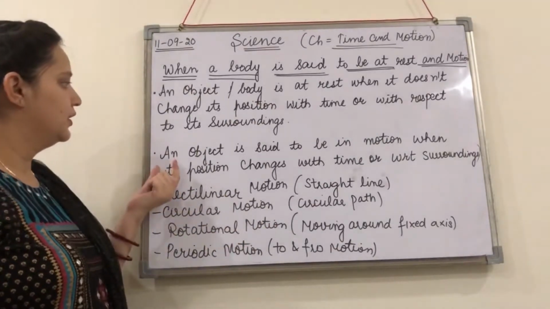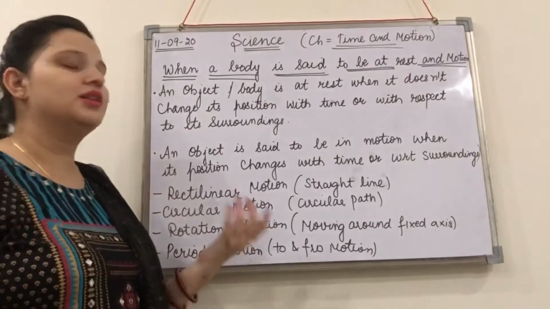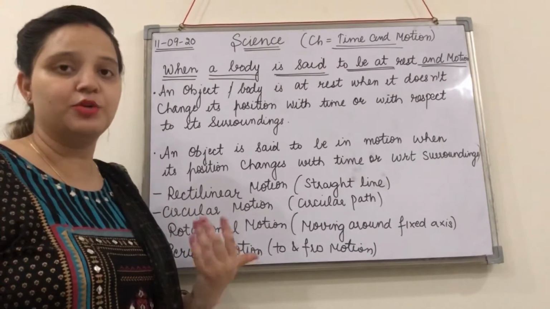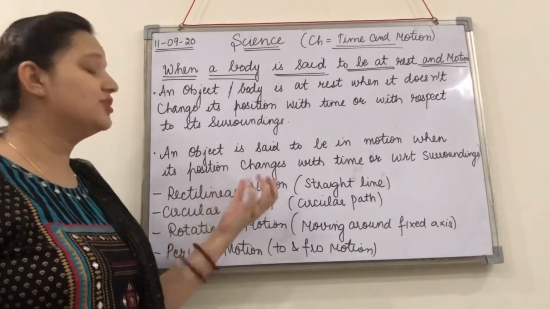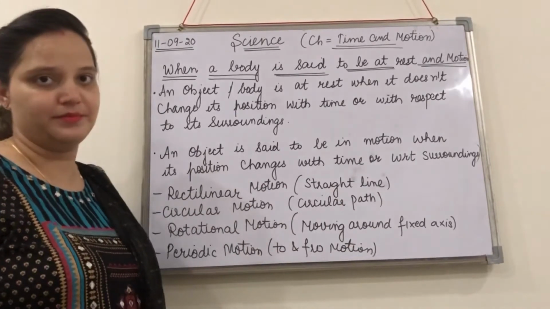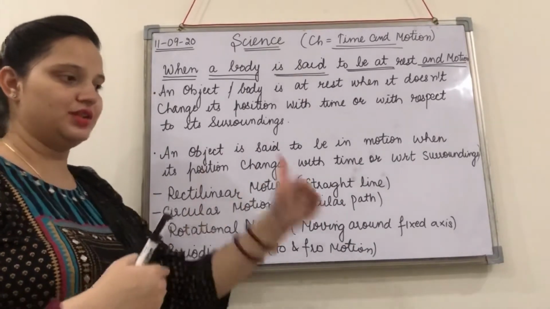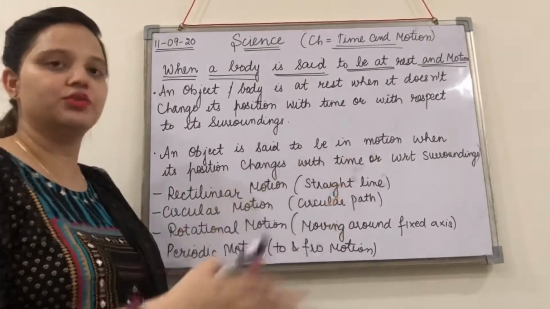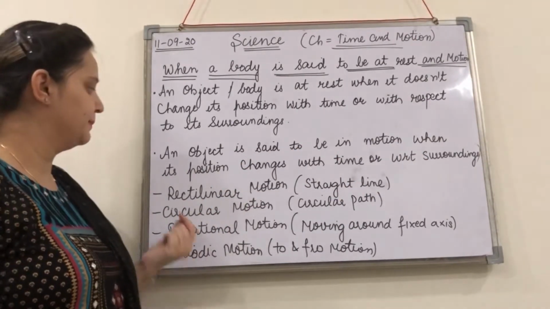Similarly, if we say that the body is in motion, then it is changing its distance continuously with time. Okay, so one position, then a second position, then a third, with respect to certain time intervals.